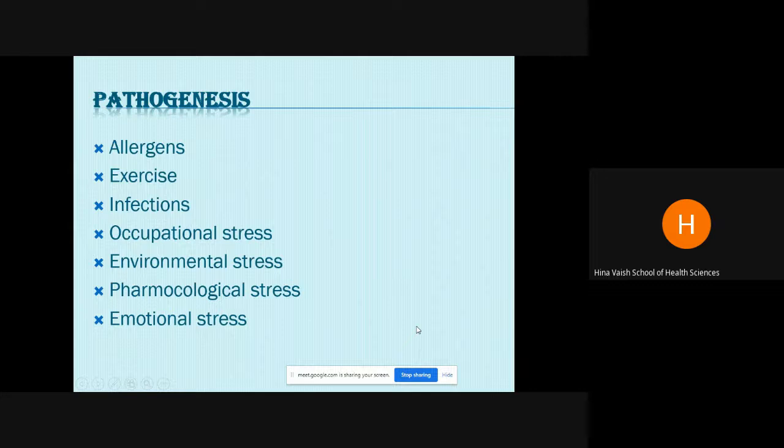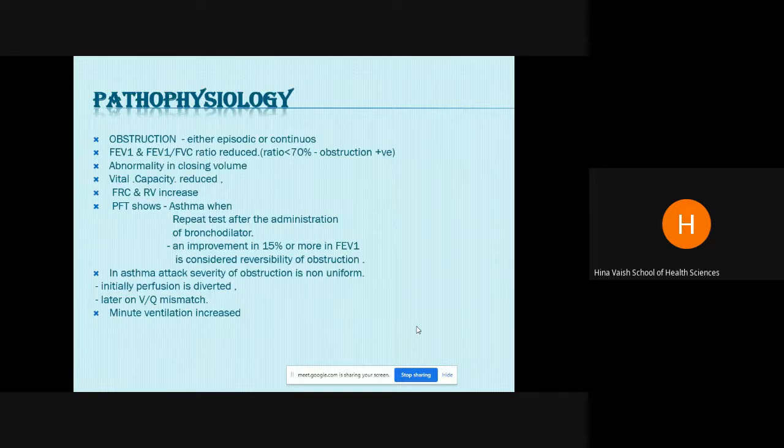Now, in pathogenesis, the allergen is one of the most common things. It can be because of exercise or infection in adults. Then occupational stress or environmental stress can be there. Even pharmacological and emotional stress can lead to asthma.